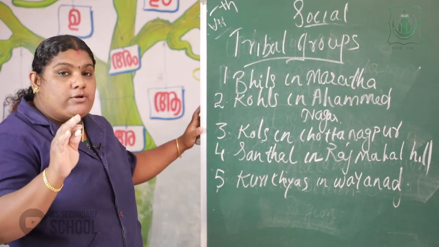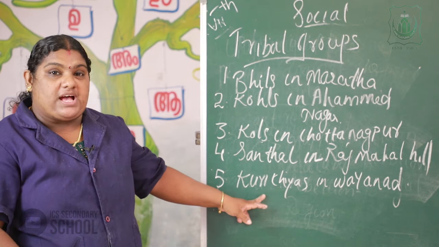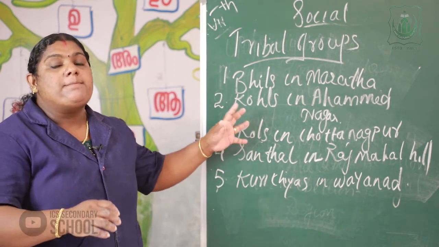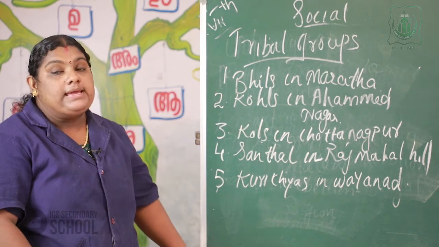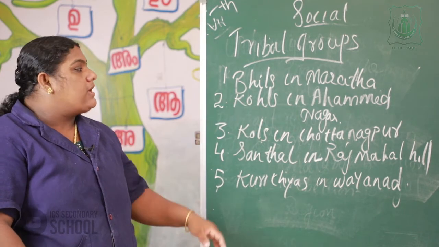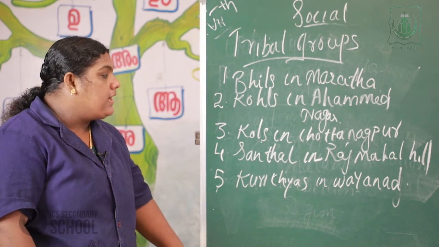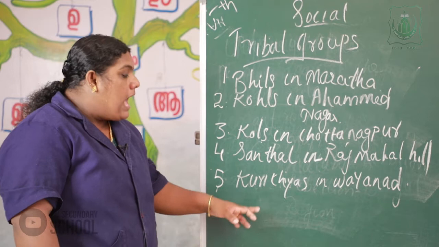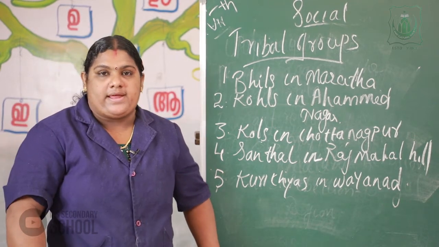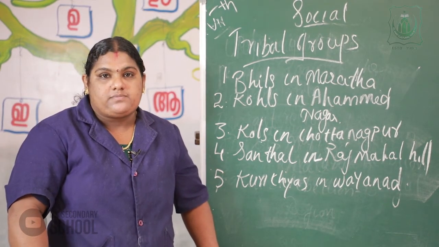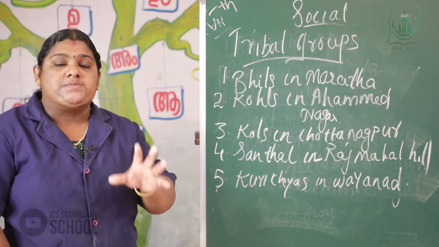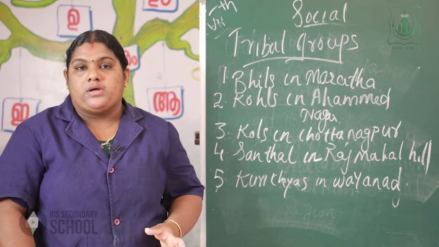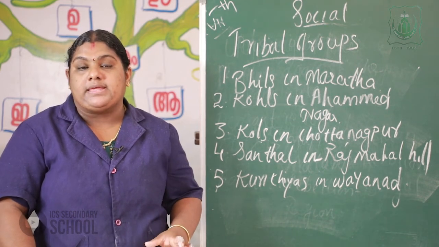The Kurichas are one of the important tribal groups in Kerala. They lived in the forest of Wayanad. So these are the major tribal groups in India: Bhils in Maratha, Kols in Ahmednagar, Kols in Chota Nagpur, Santals in Rajmahal Hills, and Kurichas in Wayanad. Okay? In the textbook, page number 30, one of the important tribal groups that started a tribal rebellion is